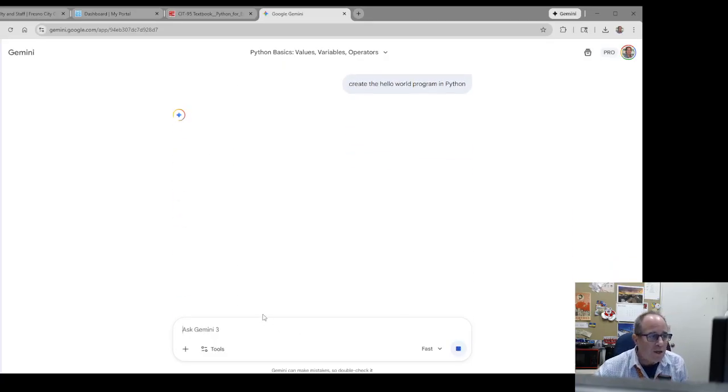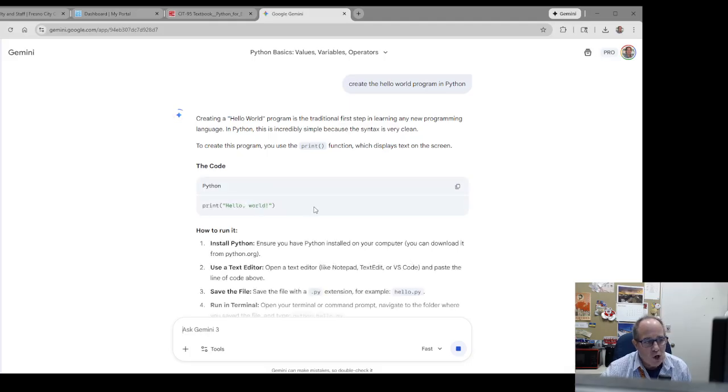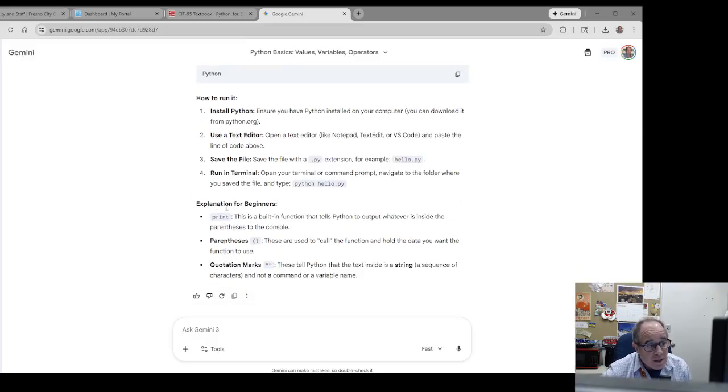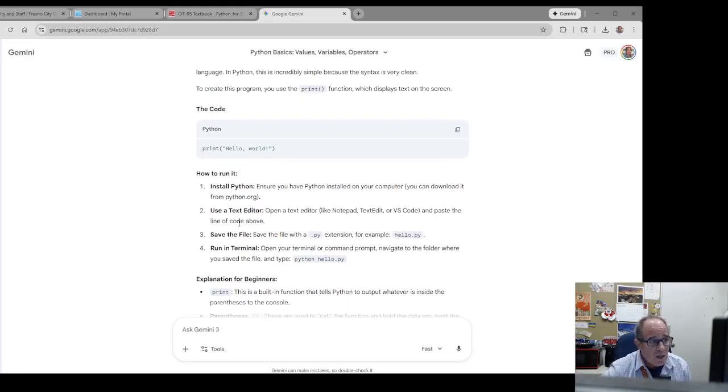It's pretty short. There you go. There's your Hello World program in Python. Actually, Gemini does do this explanation for beginners. It talks about what the print function is, parentheses and quotation marks. That's great. It tells you to install Python.